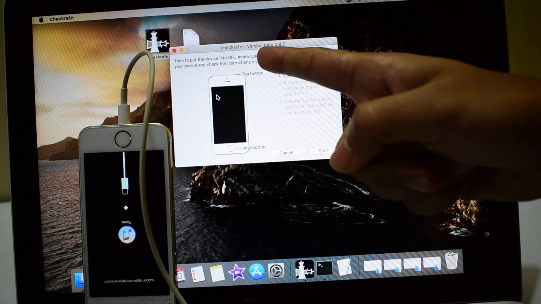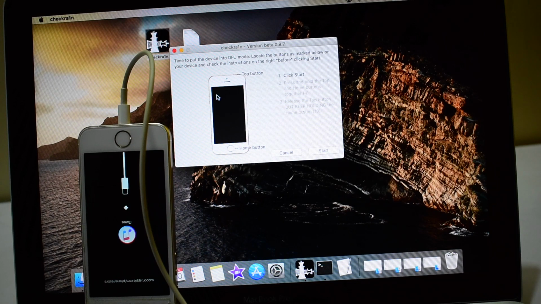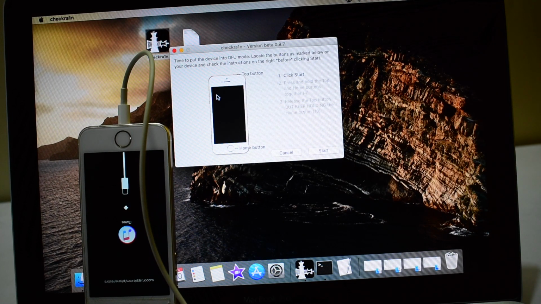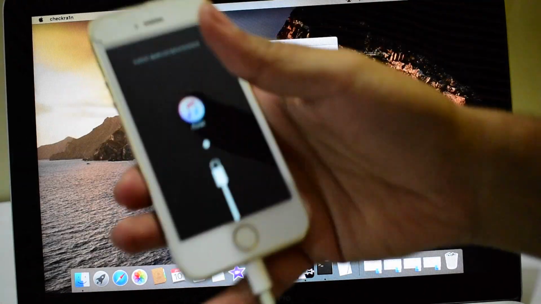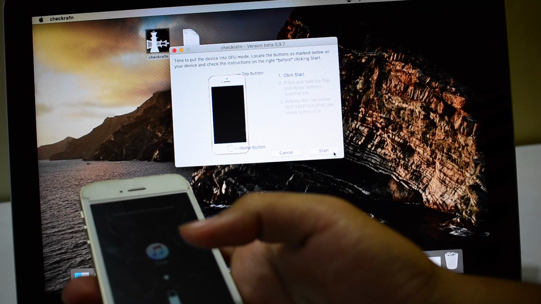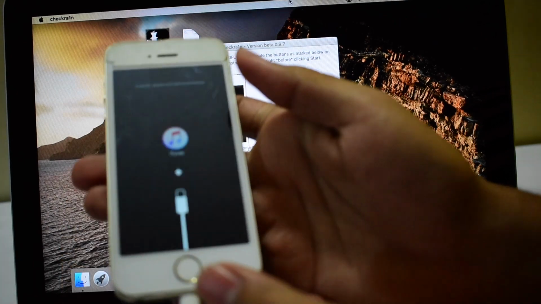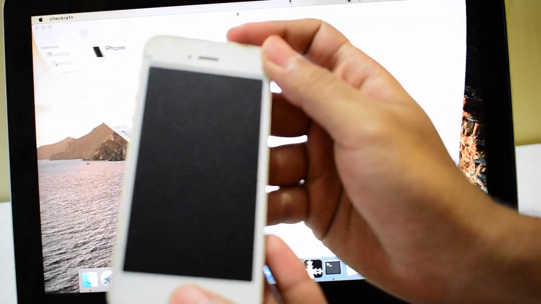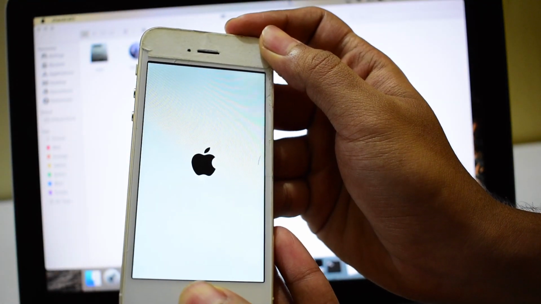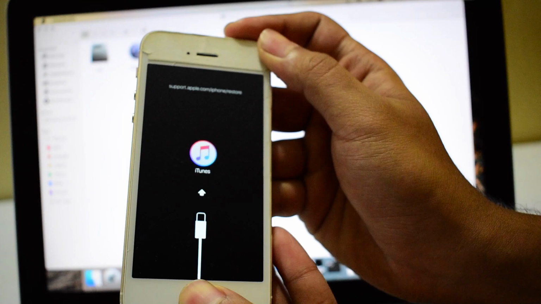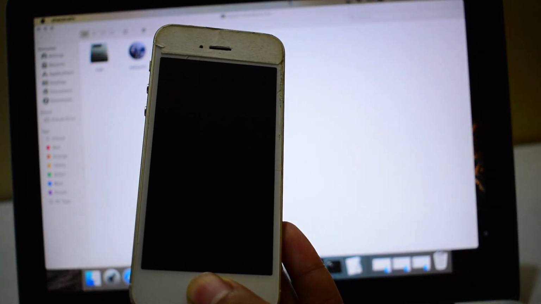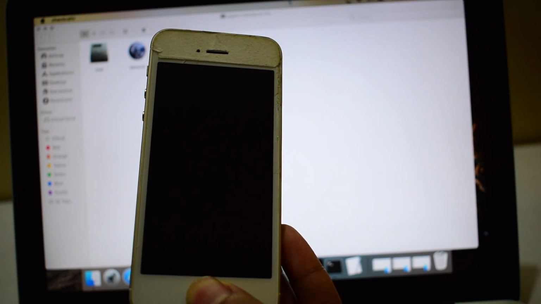Now it says time to put the device into DFU mode. You can also follow the on-screen instructions to put the device to DFU mode. First we'll have to click on start here, which you can see. Click on start and press the home button and the power button simultaneously. As soon as the Apple logo disappears, let go of the power button, keep pressing the home button.